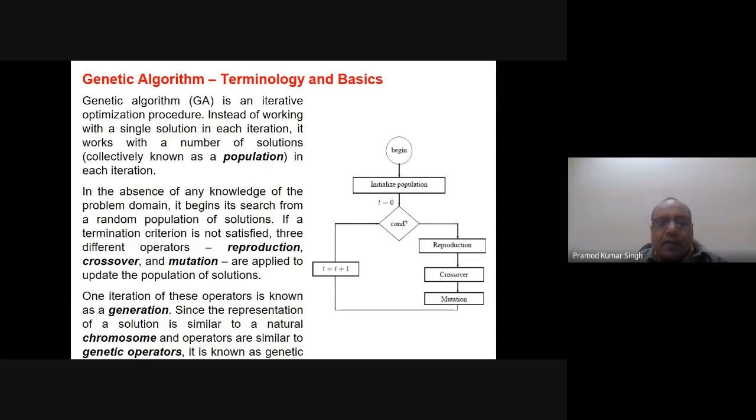In the absence of any knowledge of the problem domain, it begins its search from a random population of solutions. If a termination criterion is not satisfied, three different operators, that is reproduction, crossover, and mutation, are applied to update the population of solutions. One iteration of these operators is known as a generation. Since the representation of a solution is similar to a natural chromosome and the operators are similar to genetic operators, it is known as a genetic algorithm.